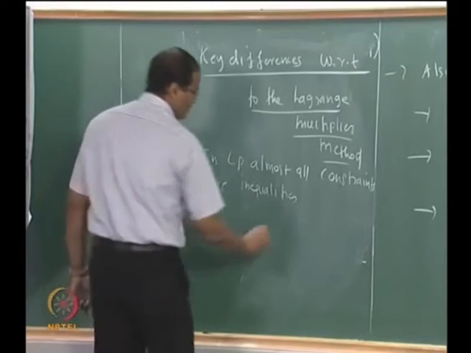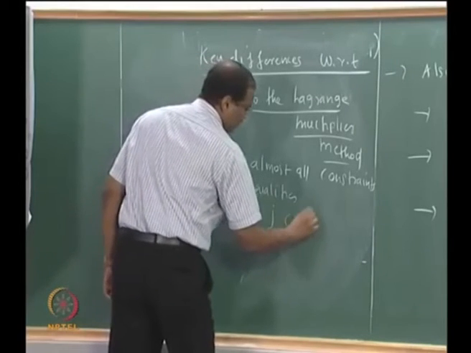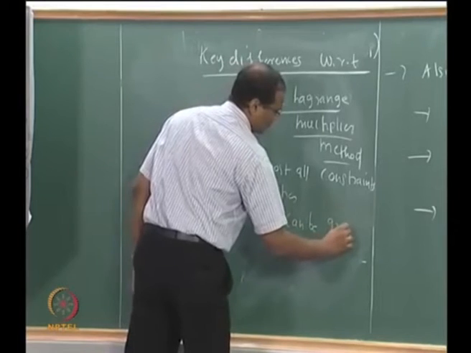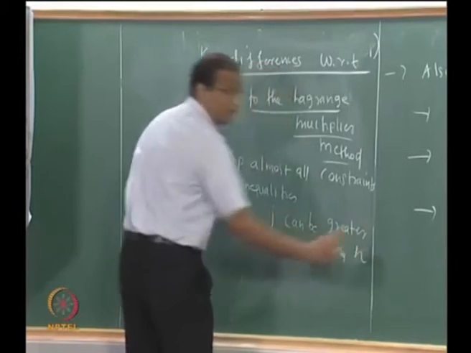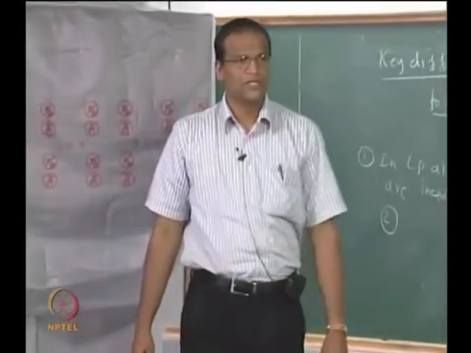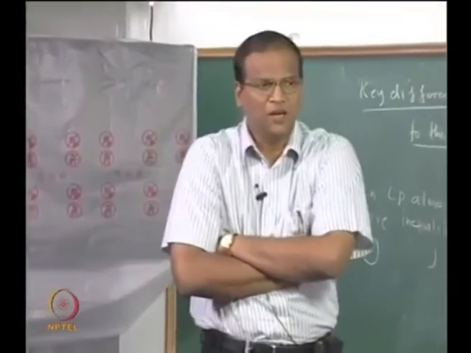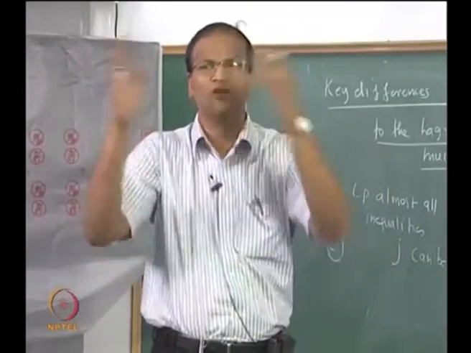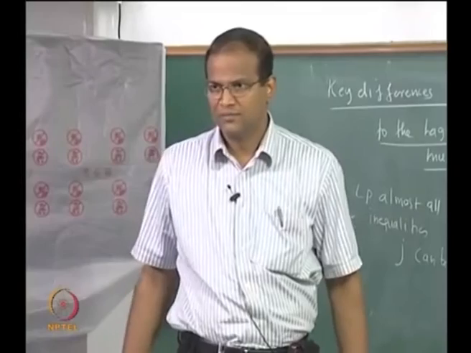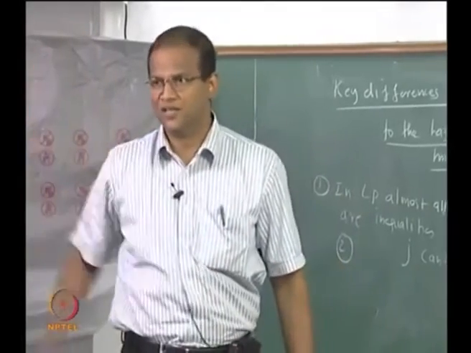Again, J can be very important. J can be greater than n because it is only an inequality, and inequality only reduces your feasible domain. It prohibits certain solutions, that is all.